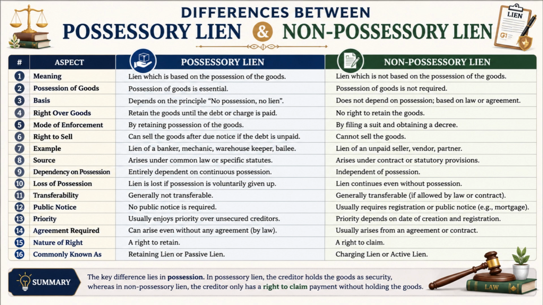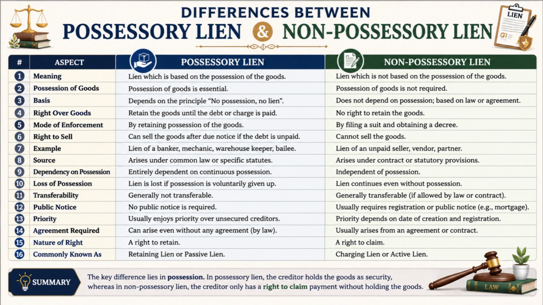Number 7. Examples of possessory liens include mechanics, warehousekeepers, bailees, and bankers, whereas examples of non-possessory liens include unpaid sellers, vendors, and partners. Number 8. A possessory lien commonly arises under common law or specific statutes, whereas a non-possessory lien commonly arises through contracts or statutory provisions. Number 9. A possessory lien is entirely dependent upon continuous possession of the property, whereas a non-possessory lien remains valid regardless of possession.